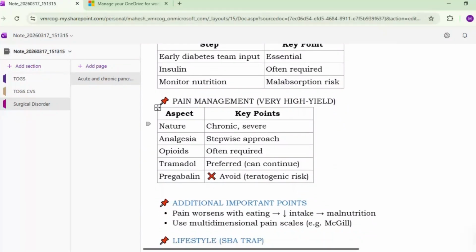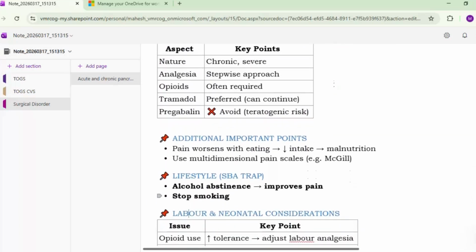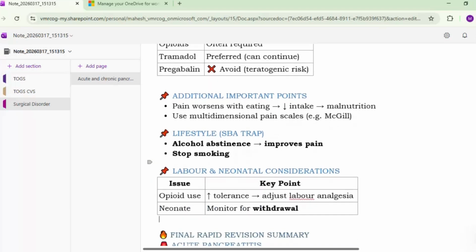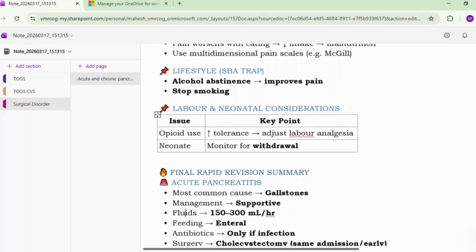For pain, the pain may be chronic and severe. Analgesia: go for a stepwise approach. Opioids are often required. Among the opioids, tramadol is the preferred. Okay, so in chronic pancreatitis, tramadol is the preferred drug. Avoid pregabalin, okay, because it has got a teratogenic risk. So additional points to remember are pain worsens with eating, so intake is decreased and that leads to malnutrition. So use multimodal painkillers. Then lifestyle measures are important.